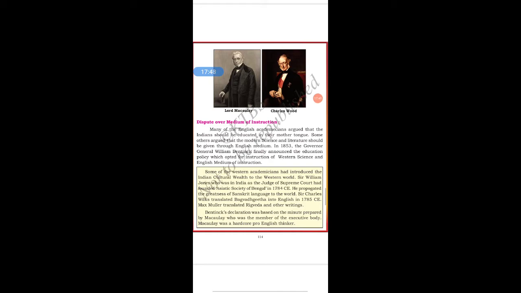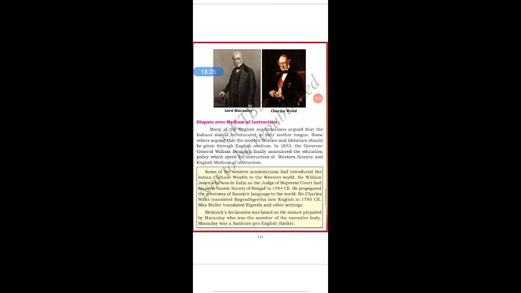So students, here what happened, many of the English academicians argued that the education which we are giving to people should be in their mother tongue. If they are taught in it, it will be easy for the students to understand, isn't it? Next, a few of them argued that modern education, science and literature should be given in English medium. So in the year 1853, the Governor General William Bentinck finally announced the education policy which opted for instruction of Western science and English medium of instruction.